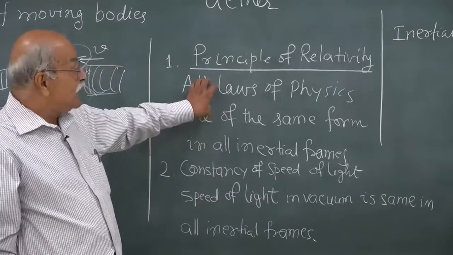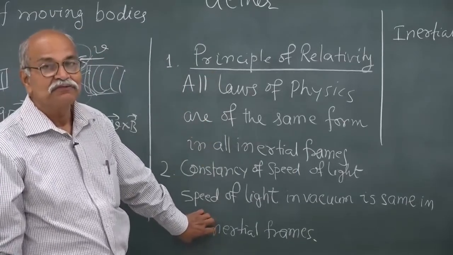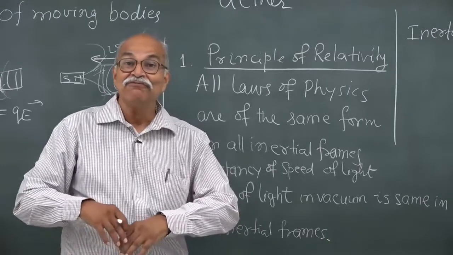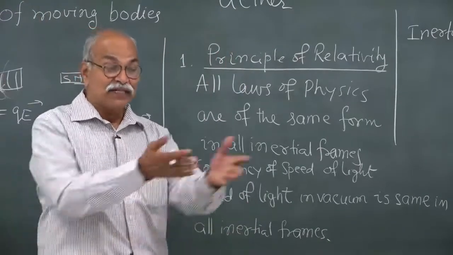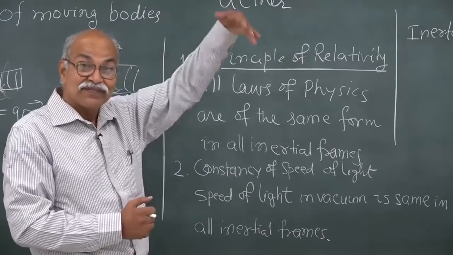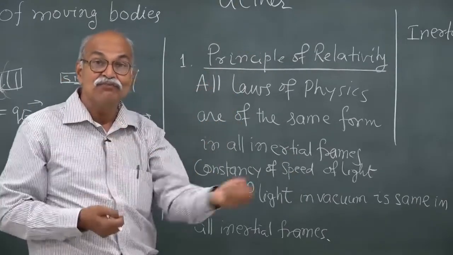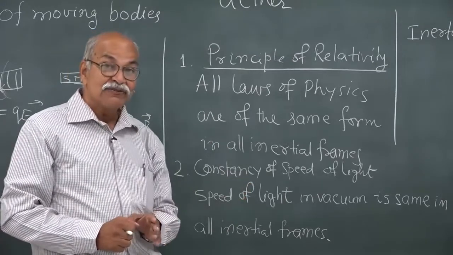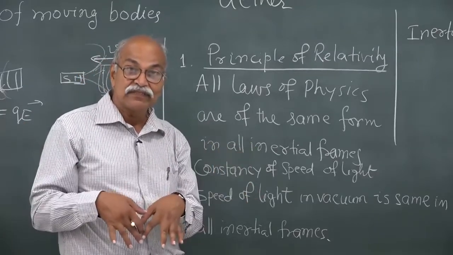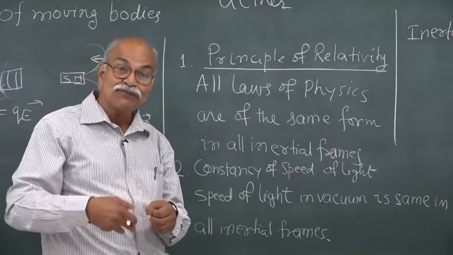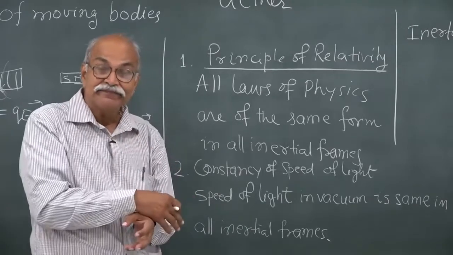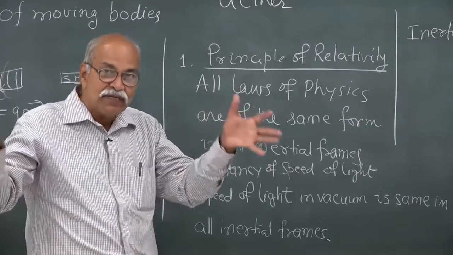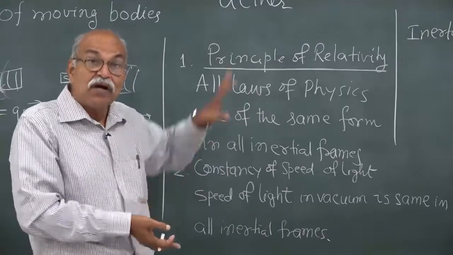So, with these two as postulates not to be questioned, of course, they are coming again from the experiments. All physics theories come out of experimental observations. Faraday did this experiment, so electrodynamics, and then the same current, whether you move the magnet or whether you move this. Then experiments where people try to measure the speed of earth in ether and deduce from that that you change the frame and the speed of light remains the same. So, these kinds of experimental observations have led to this postulate, but now it is a postulate.